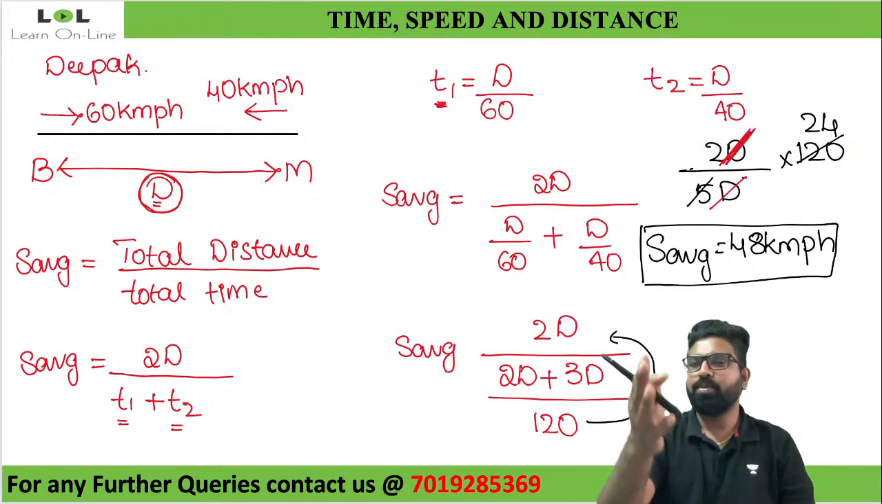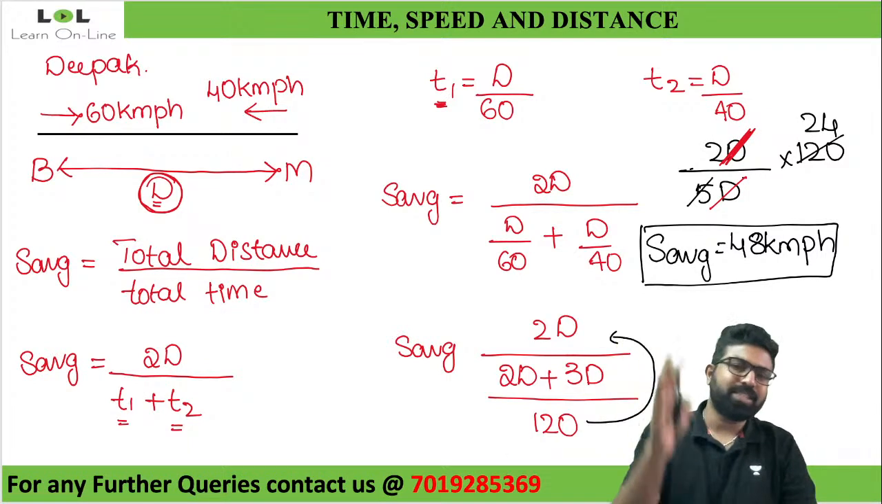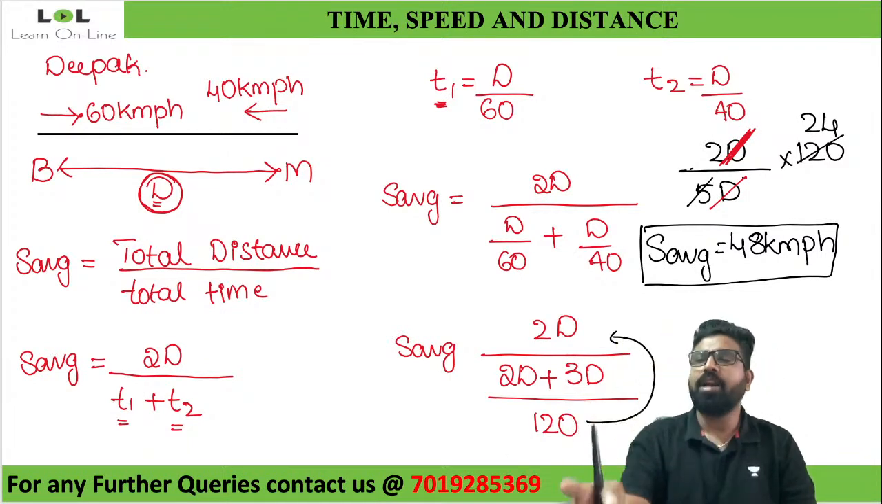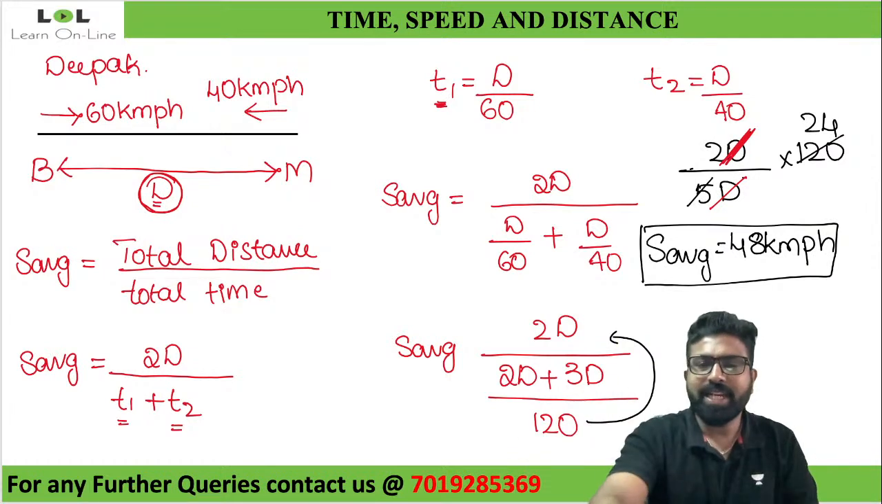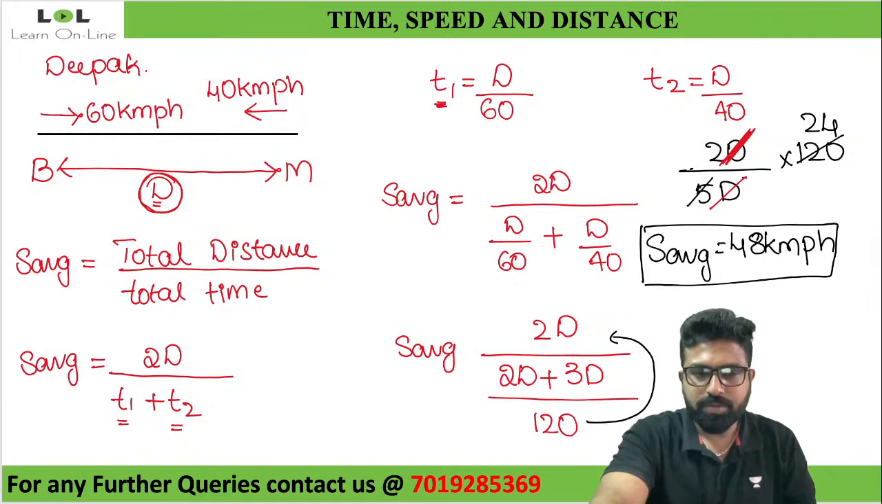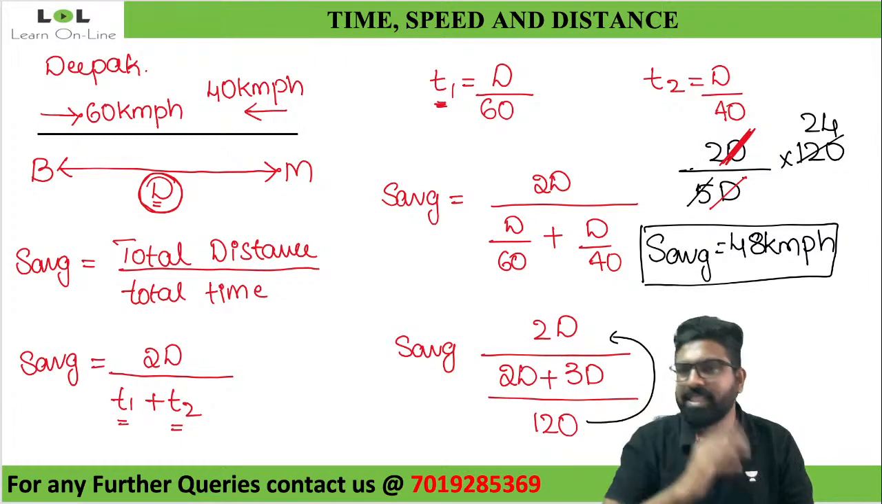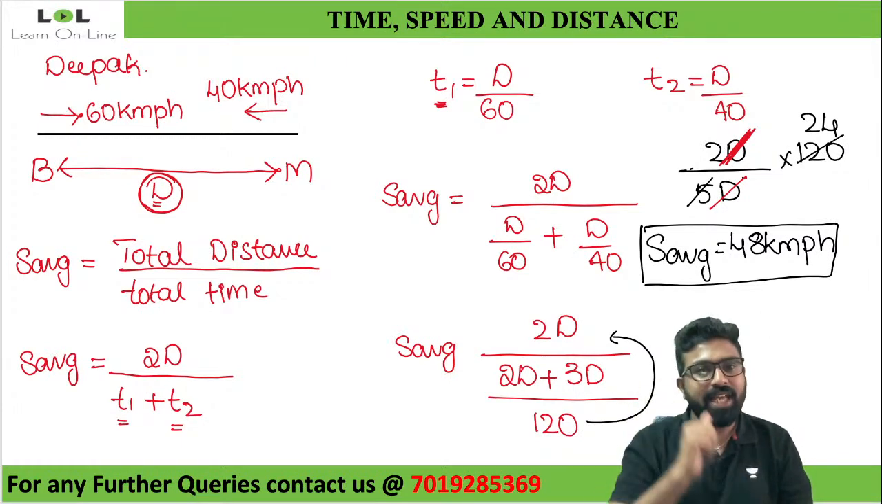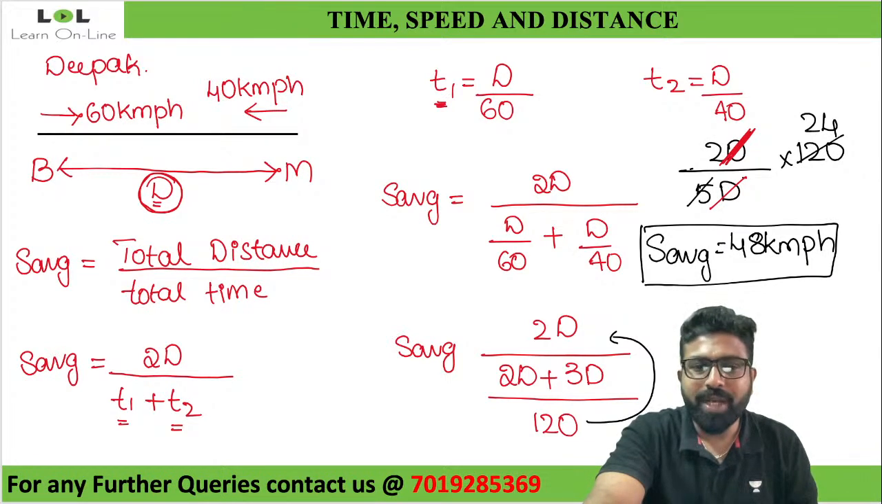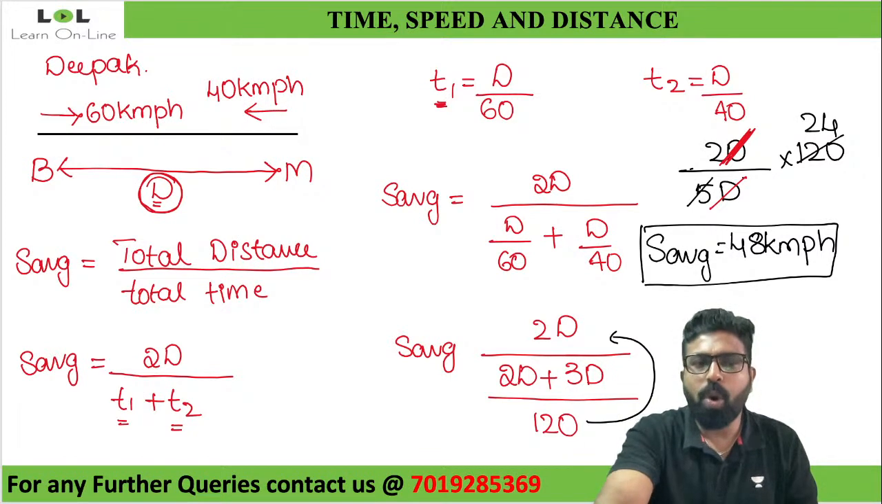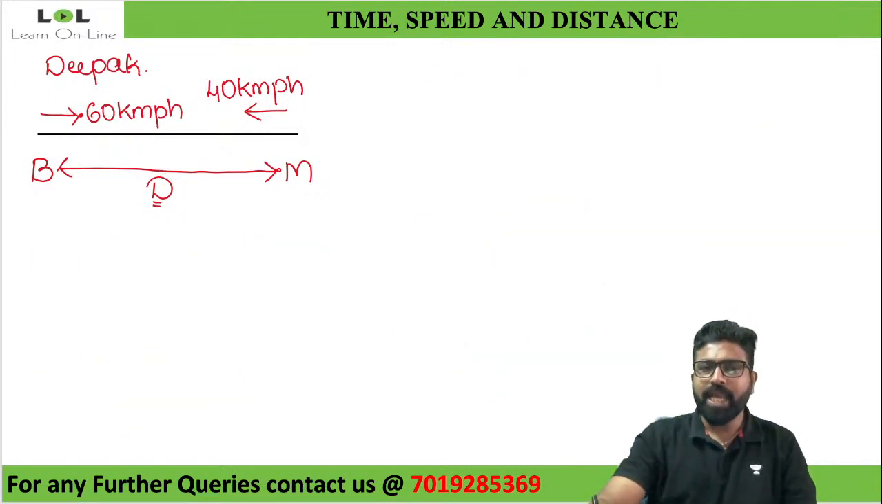Whatever you assume there, you can assume it as X, Y, Z, T, 100, or 500. Don't you think it will get cancelled at the end? So to make things easier for us, I'll assume the distance between Bangalore and Mysore as 120 kilometers.